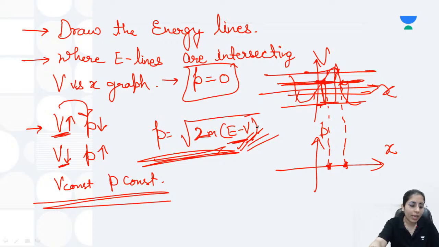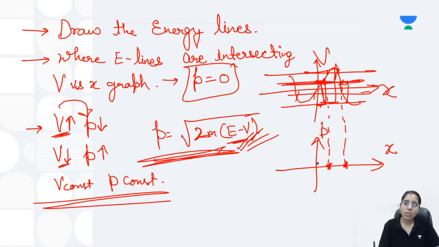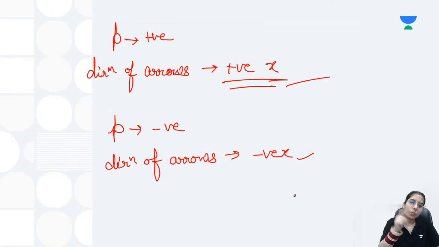Other than that, we have talked about the next thing here, that was wherever the momentum is positive. Where is the momentum positive? Above the origin, this is the region where the momentum is positive, and below the origin, that is the region where the momentum is negative. So wherever momentum is positive, the direction of arrows in the trajectory should be towards positive x. Okay, they should be directed towards the positive x-axis, while in the other case they should be directed towards the negative x-axis.